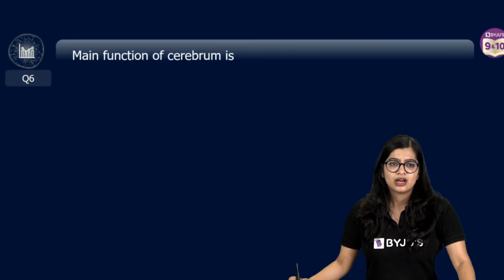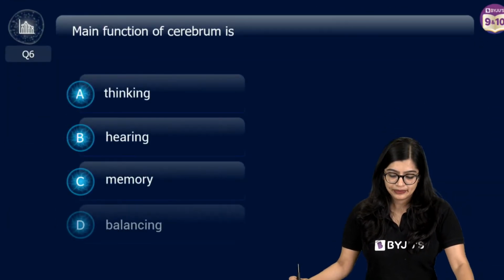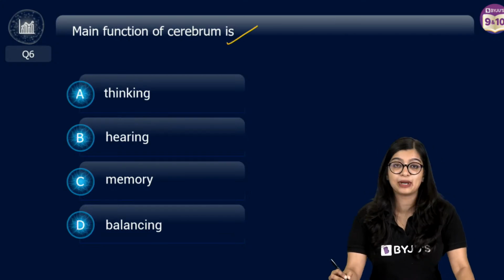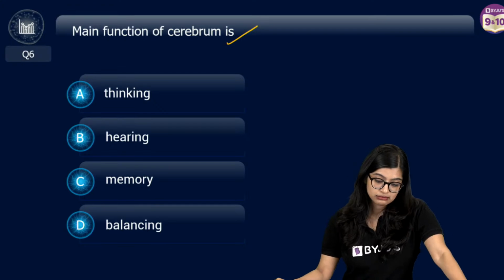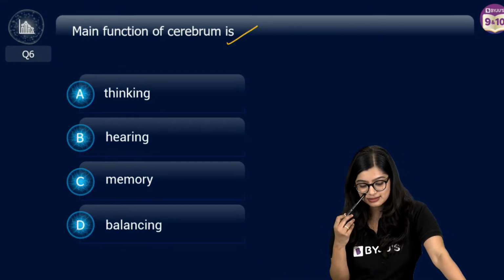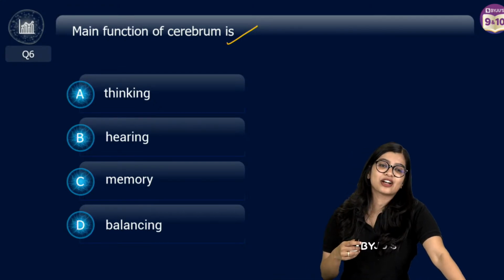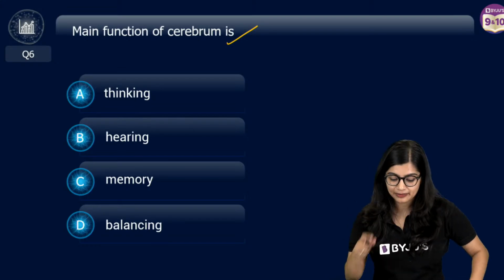Okay, moving on. The main function of the cerebrum is thinking, hearing, memory, balance. Can I change the question, students? I want to change it a little bit.